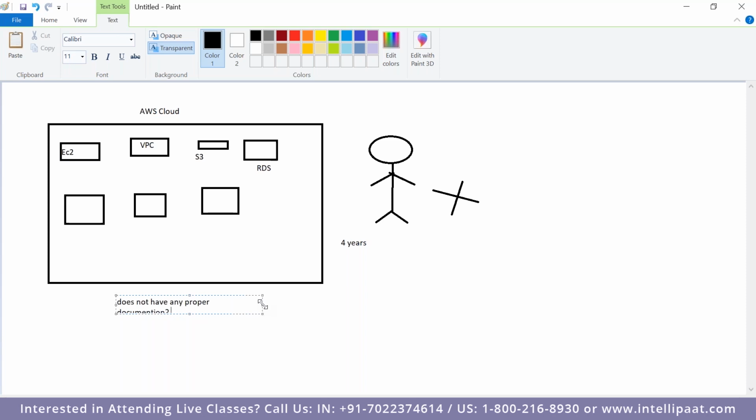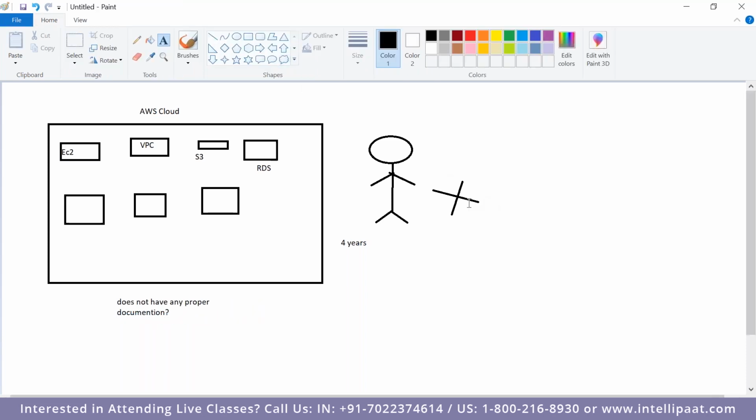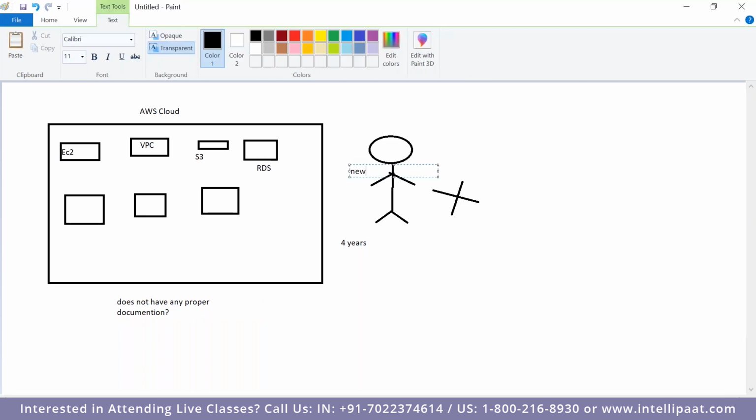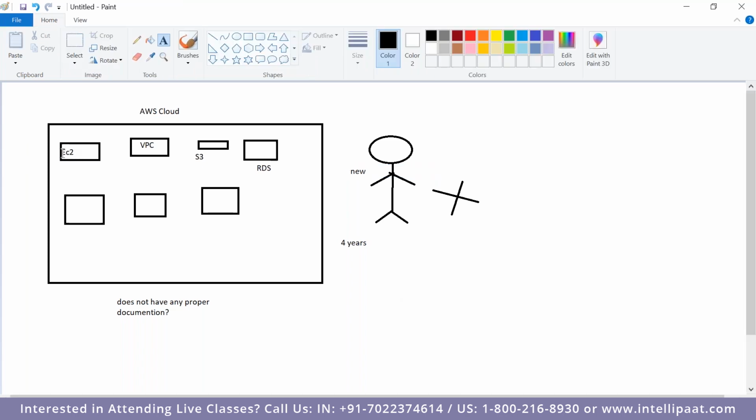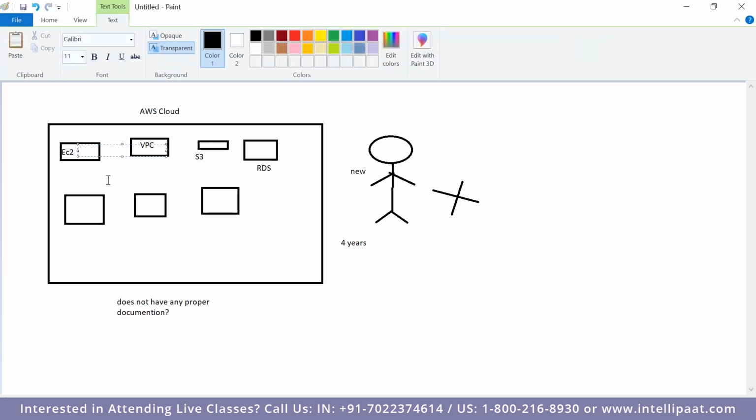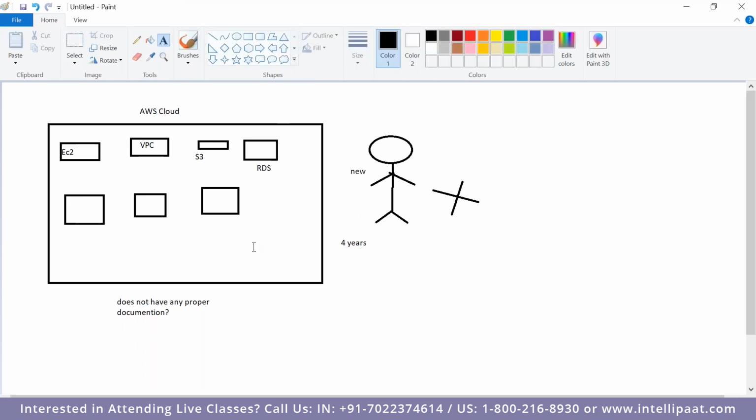A new person who comes in will not understand what exactly it is: how the infrastructure was created, what the purpose of the EC2 service is, how many EC2 instances there are, and everything will be in a mess. The new person will not understand how the entire architecture was designed or created.